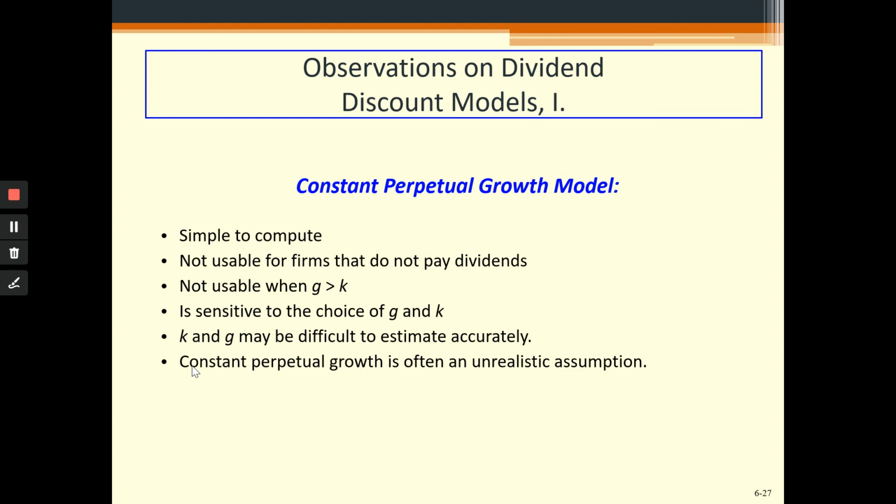It is also not usable if your growth rate is more than the discount rate. If the growth rate is less than the discount rate, it can be used. It is also sensitive to the choice of growth and discount rate, which are sometimes very difficult to estimate accurately.